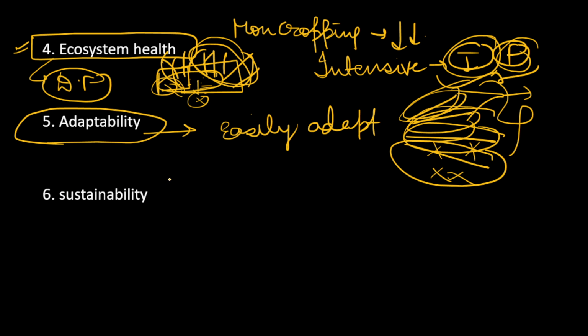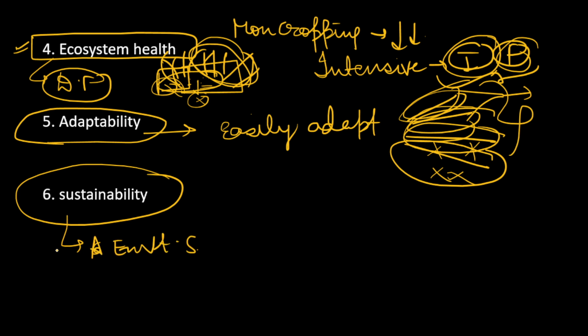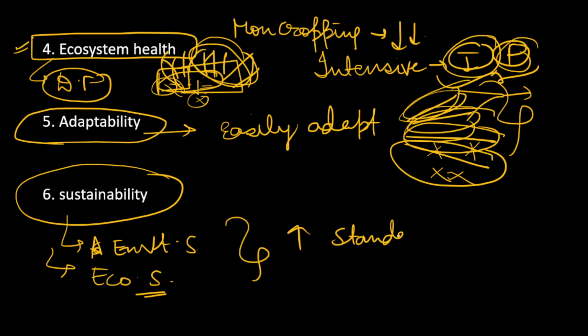So adaptability is good, sustainability is good, and not only environmental sustainability, it also provides economic sustainability, and all these things increase the standard of living of the farmers. If the farmers have good money, obviously the risk will also be mitigated, and overall they will have a good life.